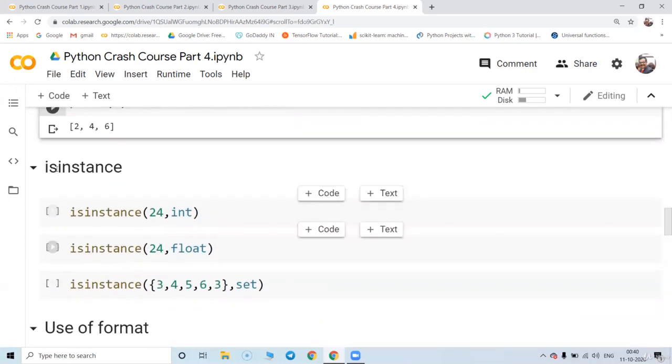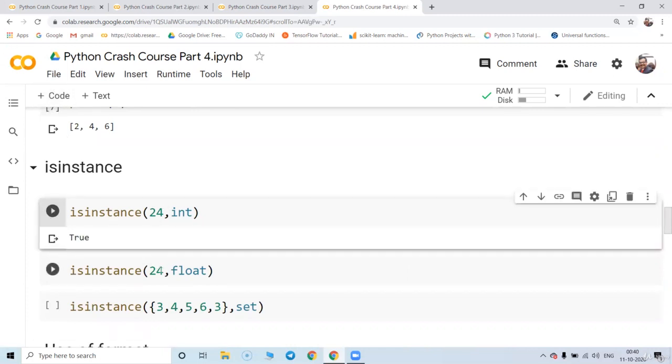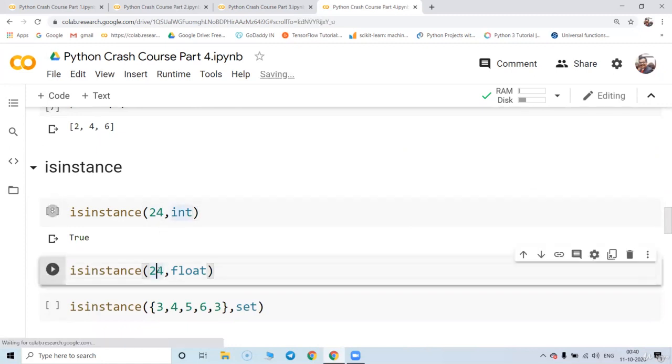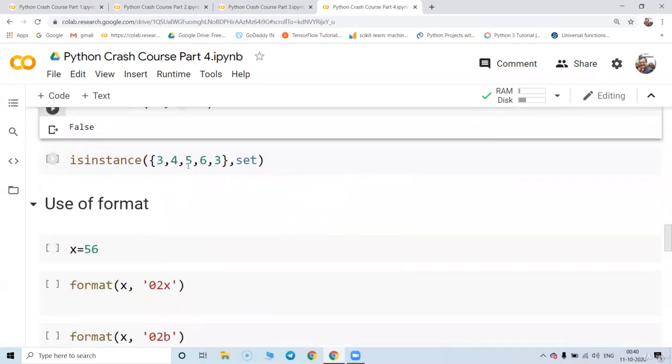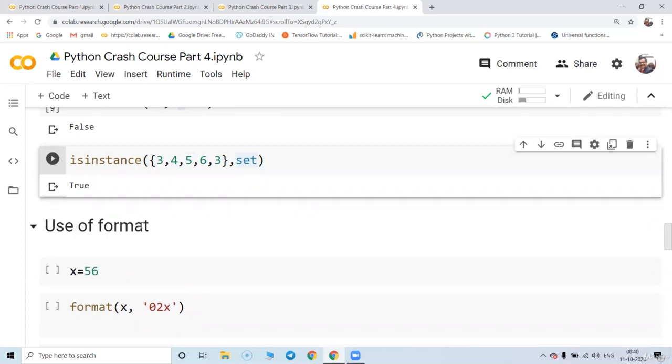Great. So now we have the next method called the isinstance method. In this, we can check whether the data put inside it and the data type are the same or not. If both are the same, the answer will come as True. So 24 and int is True. 24 and float is going to be False. This is basically a set, and if I check it for set, it is going to say yes, True.